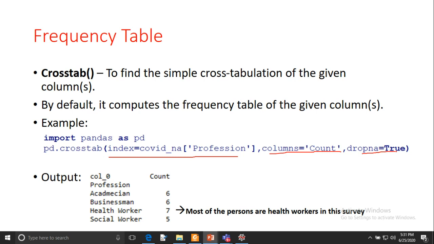You can see here in the output we have a column, profession. This is the column name, profession, and this is the count of each category, academician, and so on. This is the frequency of academician, businessman, health worker, social worker. They are repeating 6, 7 and 5 times. So most of the persons in this survey are health workers.